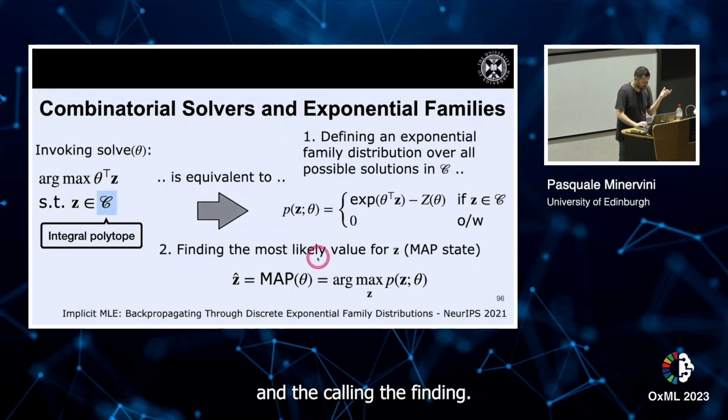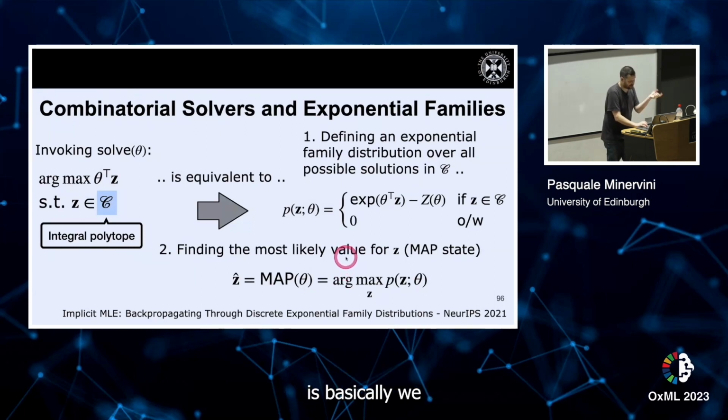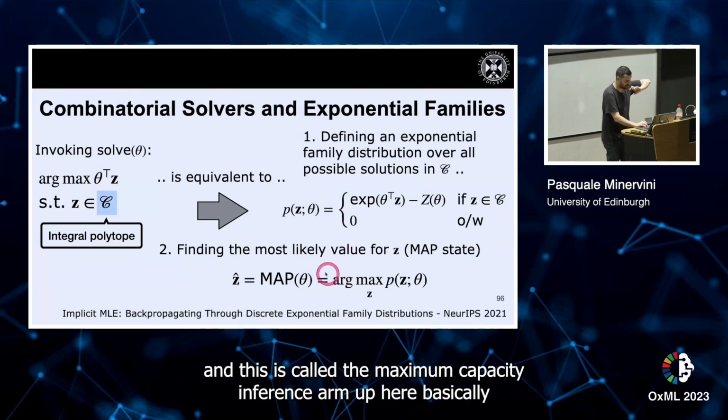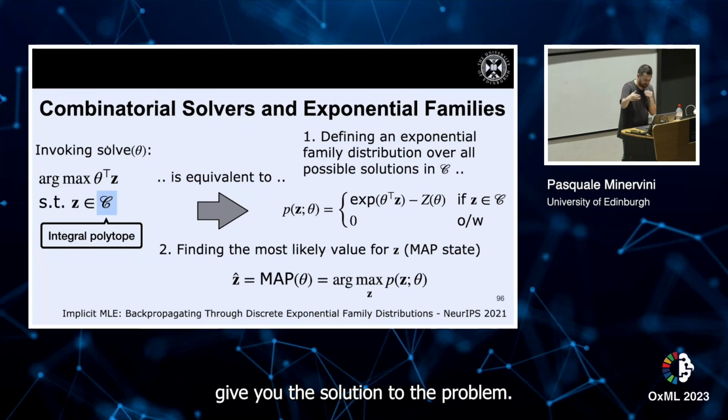Finding the most likely solution, we return the solution with the highest probability, and this is called maximum a posteriori inference, or MAP. Here, MAP is equivalent to calling the solve function that, given the input weights theta, gives you the solution Z to the problem.